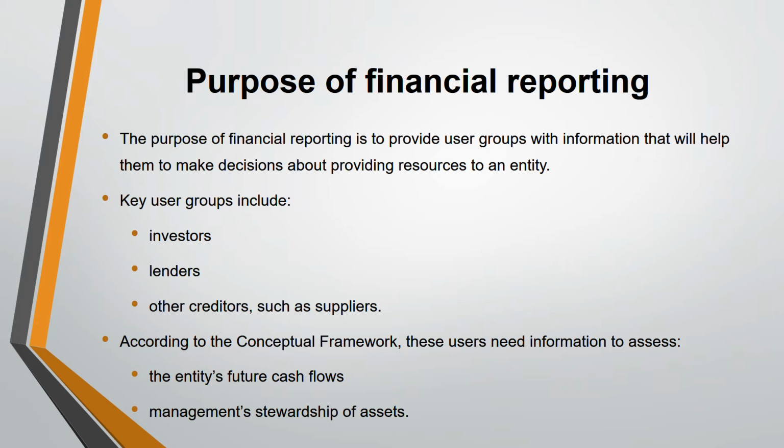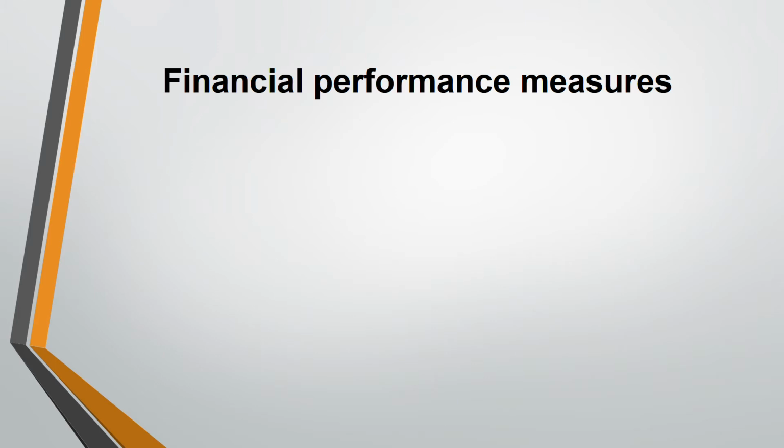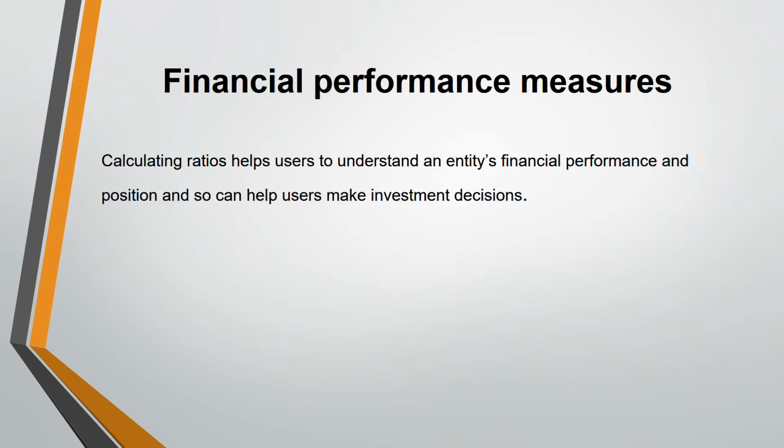So now let's start with the financial performance measures. What are some financial performance measures? Basically, they're talking about ratios. You have to calculate some ratios because ratios will help you to understand financial performance and position better to make investment decisions. Okay, so these are some very common ratios, but of course, this is not all. You might get some more ratios which are not in this list. So I always recommend you, please go and memorize all the ratios that you know. It's very important. Formulas will not be given in your formula sheet. You should know the ratios. Not only in this exam, in any exam you take, you should know the ratio formulas.